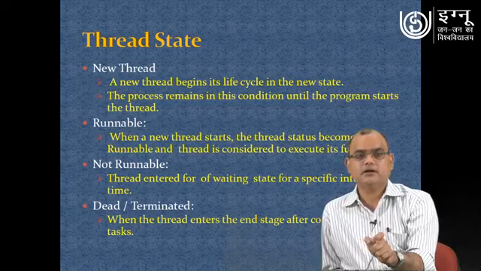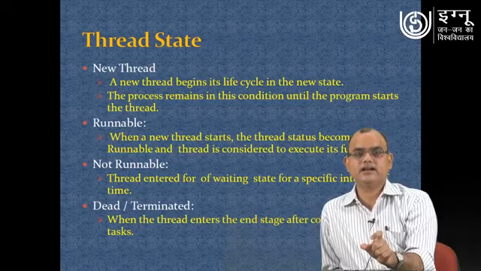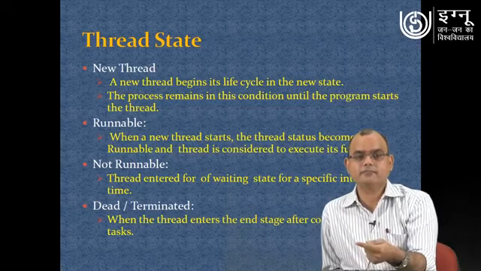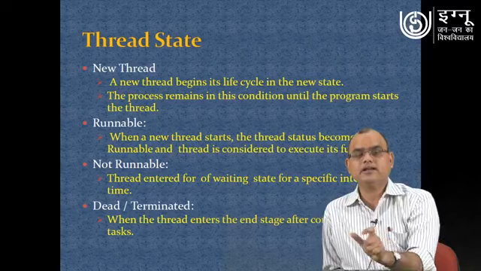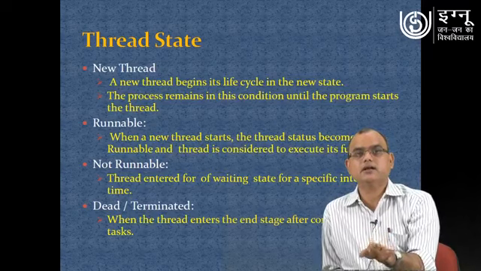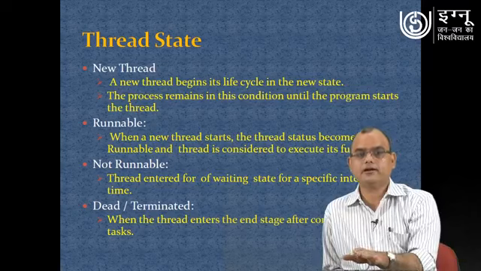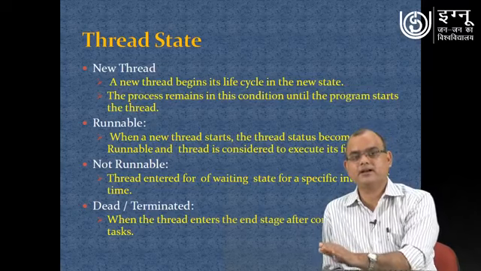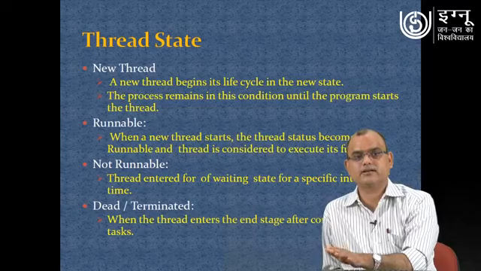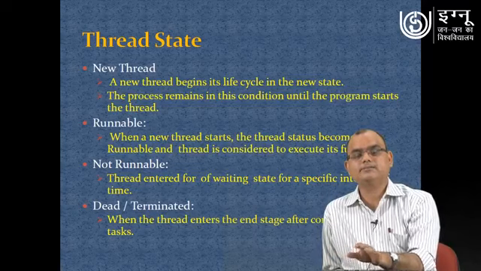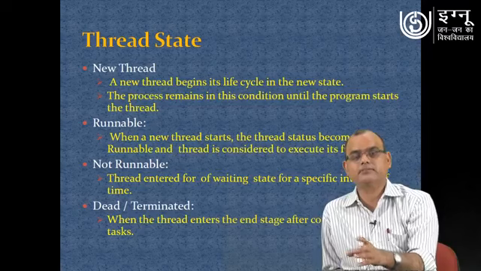Runnable means once a new thread is created and started by using the start method, it is ready for execution, and that thread is in the runnable state. Not runnable means either the thread has completed its activity, that is, the thread is dead, or the thread has been suspended or stopped for some moment of time as per the requirement of the program,